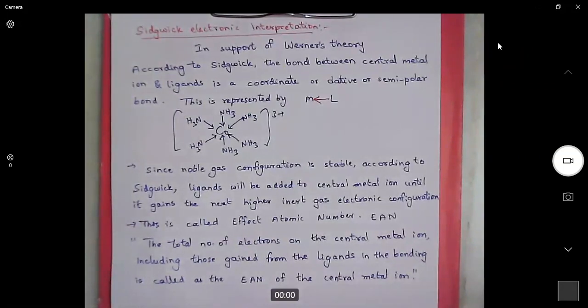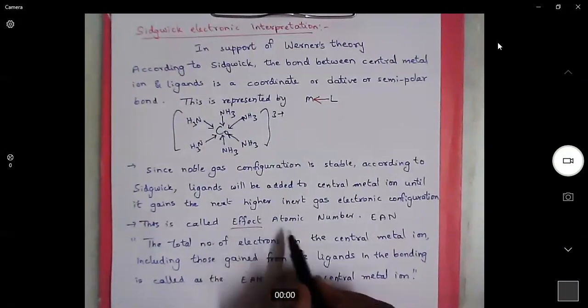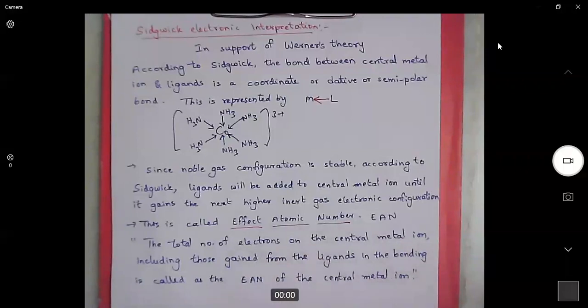The total number of electrons on the central metal ion in a complex, including those gained from the ligands in the bonding, is called the effective atomic number of the central metal ion. That means electrons from the metal plus electrons from the ligands. This is called the effective atomic number.